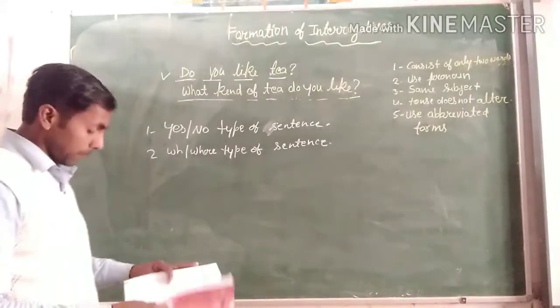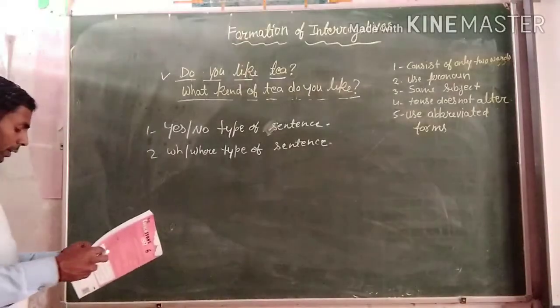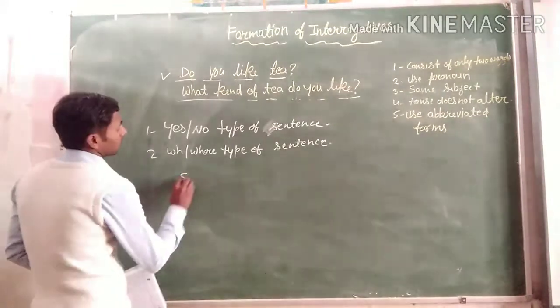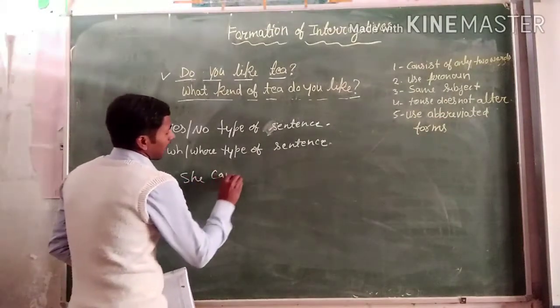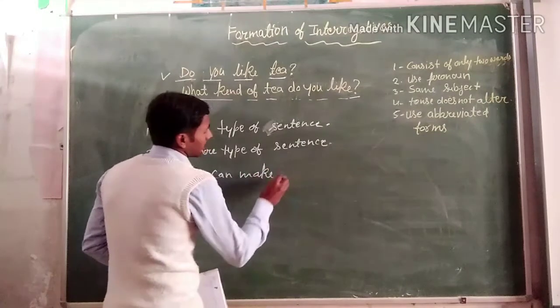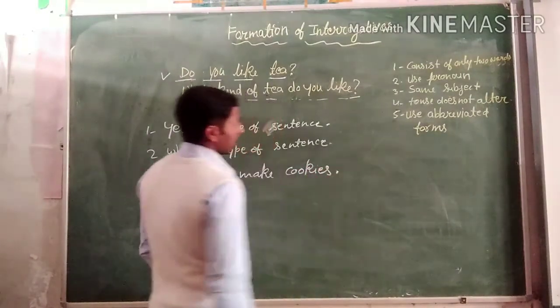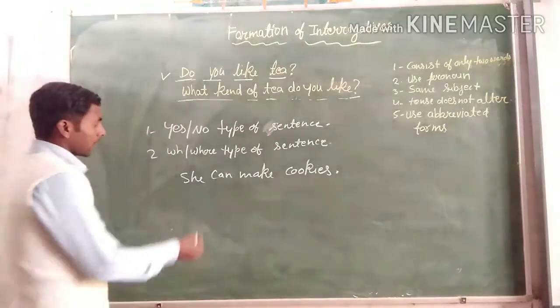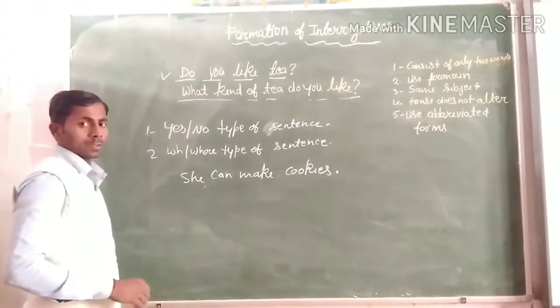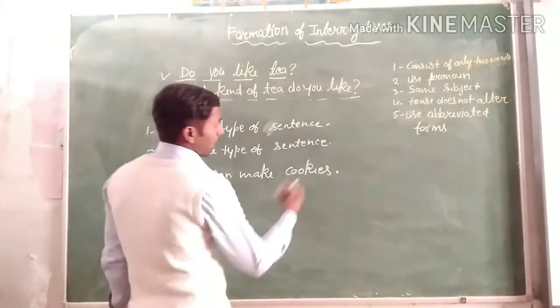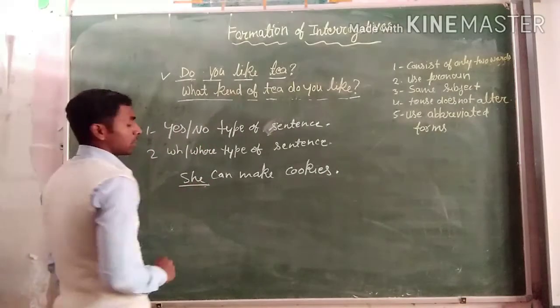For example: She can make cookies. This is an assertive sentence. There is no question mark, and this sentence starts with the subject.